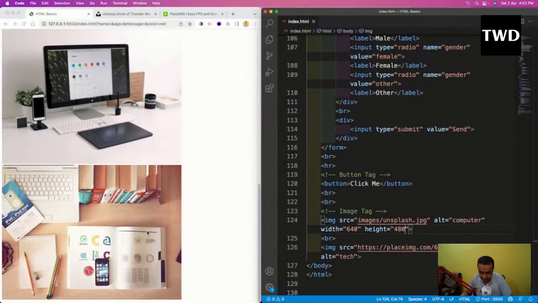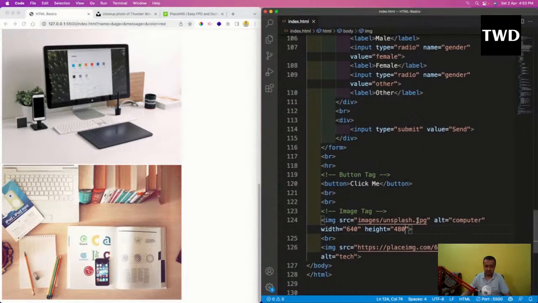So there is another thing which I have used here, which is known as the alt tag. I have used the alt tag, but I am not seeing it anywhere. What is this alt tag? Alt is the alternate. If for some reason we are not able to show this image, then what will happen? This alt text will be shown in a broken image sometimes. Everything has a different behavior.